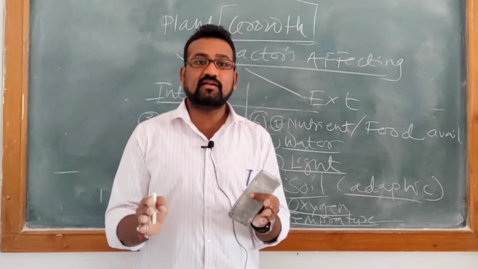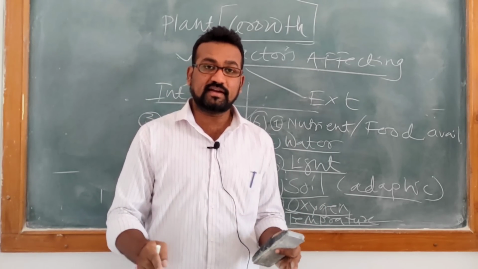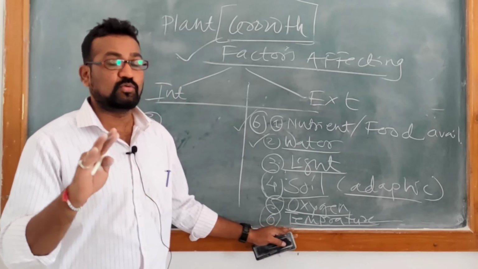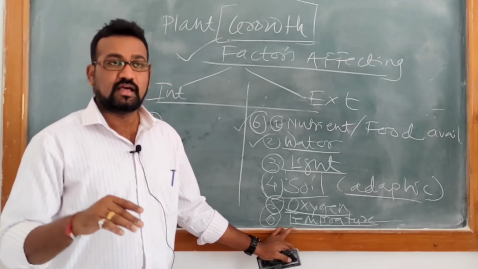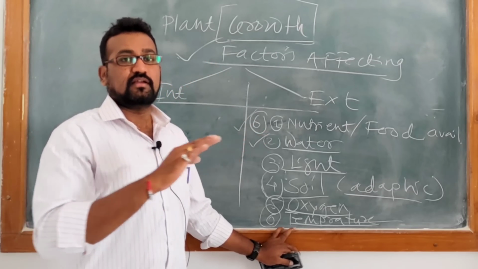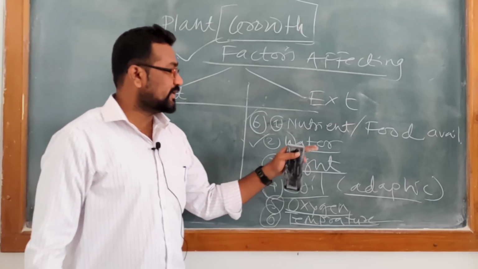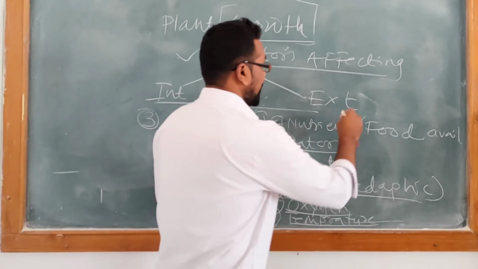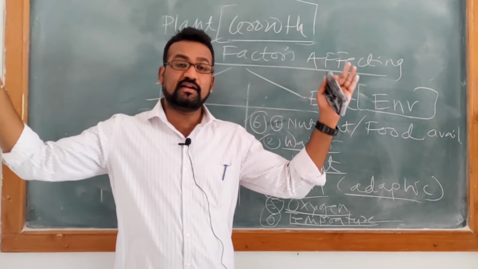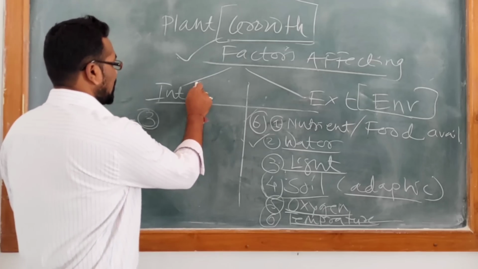So temperature affects the plant's overall morphology and physiology. Cell division and cell growth will be limited if temperature is not suitable. If temperature is suitable, then definitely you will find good growth of the plant. Another point is that temperature dependent plants are found in Kashmir and in Kanyakumari; different types of species grow there because they are temperature dependent. So friends, we have seen 6 different external factors. These are the environment related factors, included in the external category, but in the internal category you can say there are biological factors.